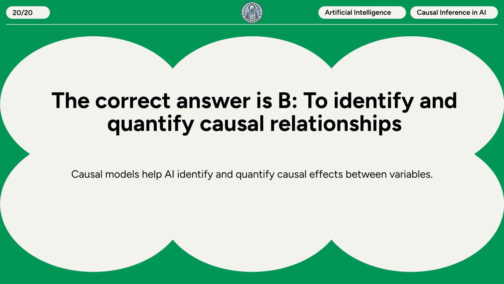The correct answer is B. To identify and quantify causal relationships. Causal models help AI identify and quantify causal effects between variables.